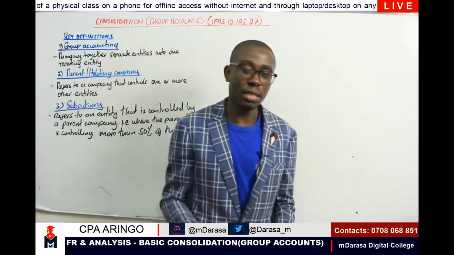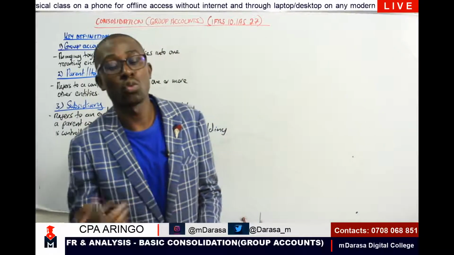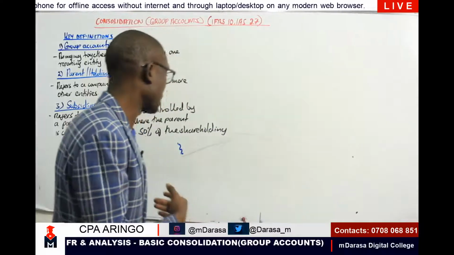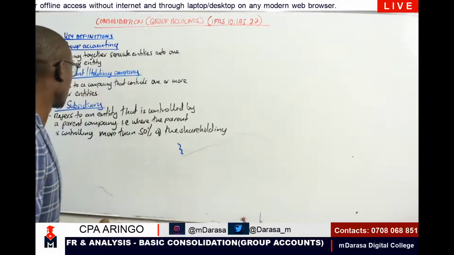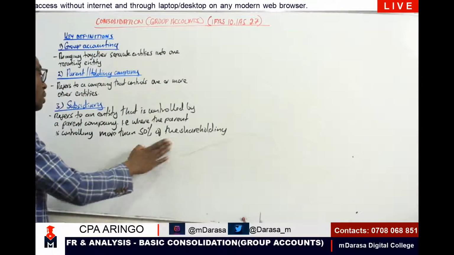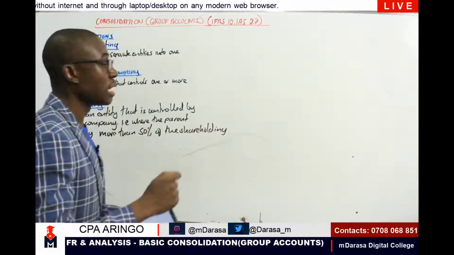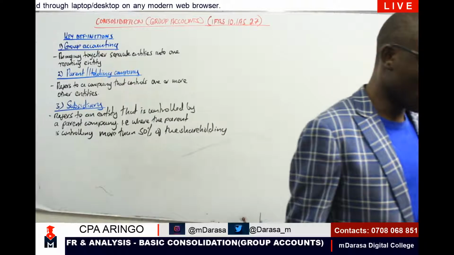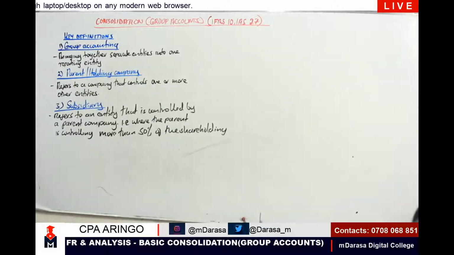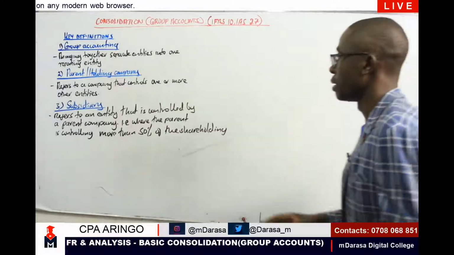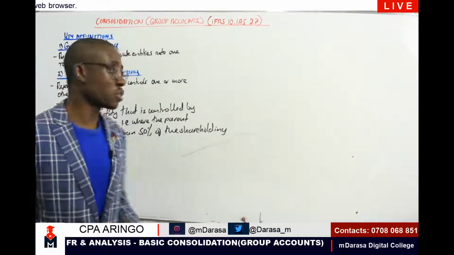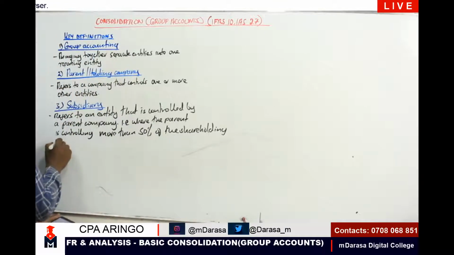Should it be 50 plus 1, 50 plus 2, so long as it is 50 plus of the shareholding of that company, that's when you are going to term it as a subsidiary. Then, at this point, bring all these items together. Parent and subsidiary.